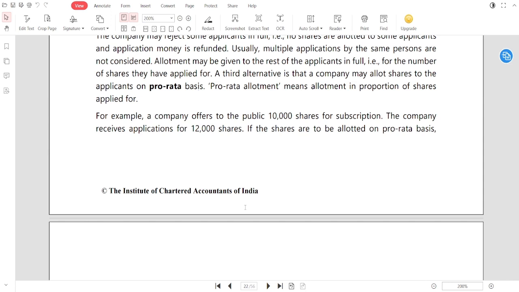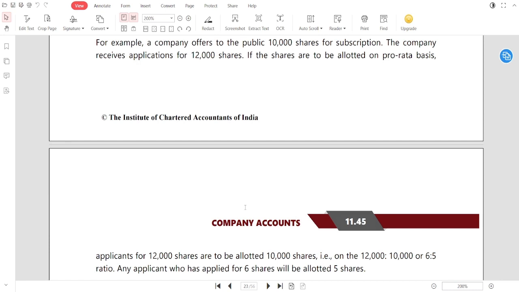The company receives applications for 12,000 shares. If the shares are to be allotted on a pro rata basis, applicants for 12,000 shares are to be allotted 10,000 shares. See, the company offers 10,000 shares, the company receives applications for 12,000 shares. If the shares are to be allotted on a pro rata basis, applicants for 12,000 shares are going to receive 10,000 shares.